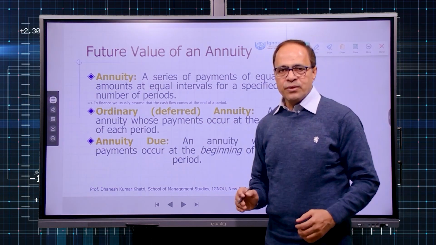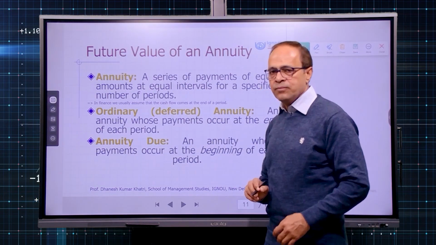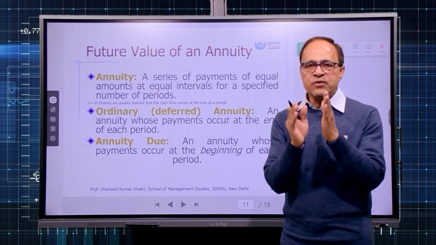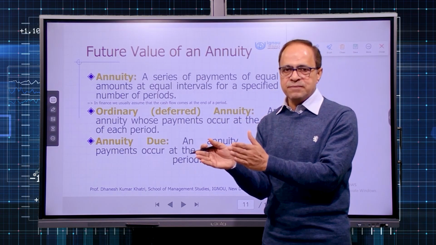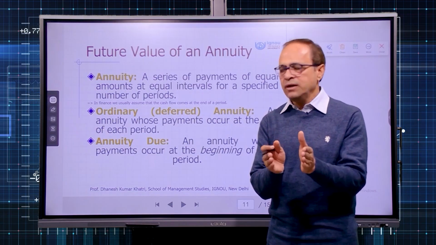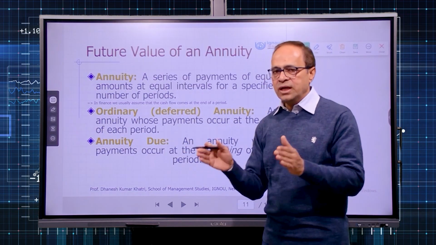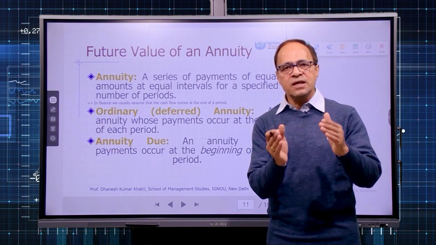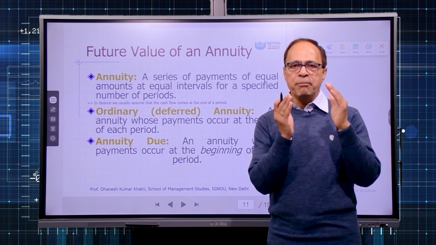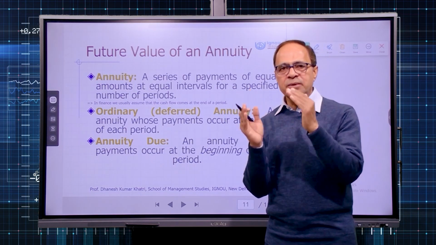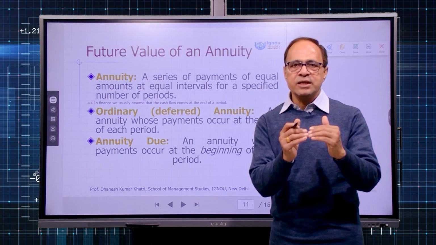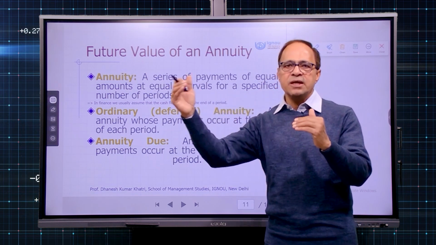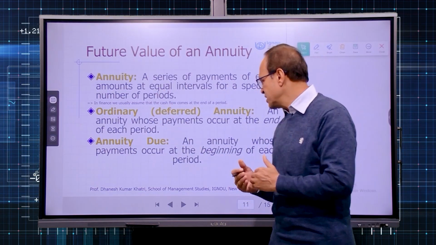Ordinary annuity is also called deferred annuity, in which the flow of money takes place at the end of every period. An advance annuity is the one in which money flows at the beginning of each period, and generally that is the feature when we open a bank account or deposit money in the bank: at time 0 we deposit the money, and then in successive years or months we keep depositing.